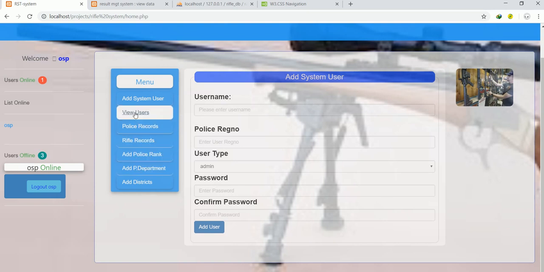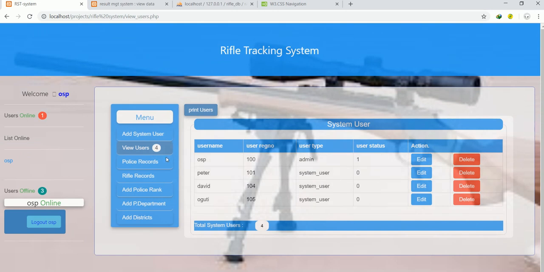When I click here, I can view the users in my account. The system has a bit of JavaScript, which makes it shake. On this side, we can also view the people who are online in the system. Now to add a user, I'm just going to click here.